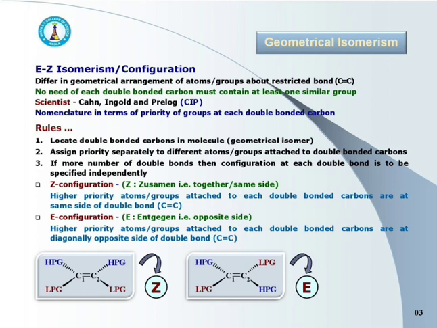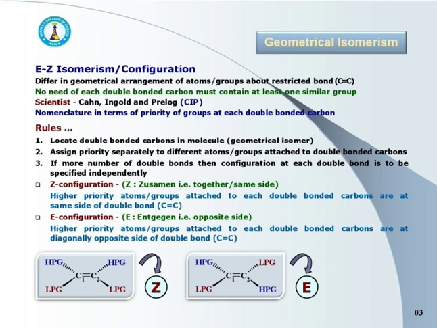Now the configuration. The configuration in which higher priority groups on each double bonded carbon atom are on the same side of the double bond is called Z configuration.